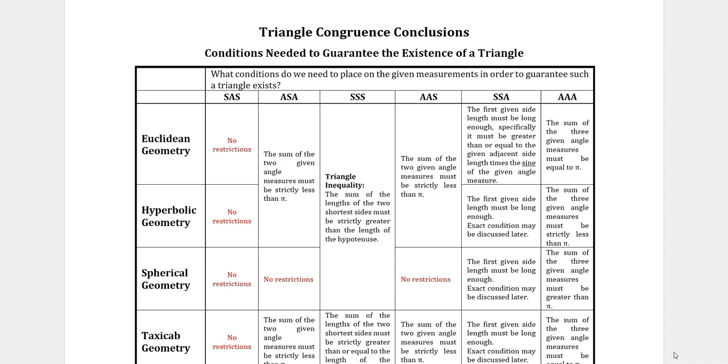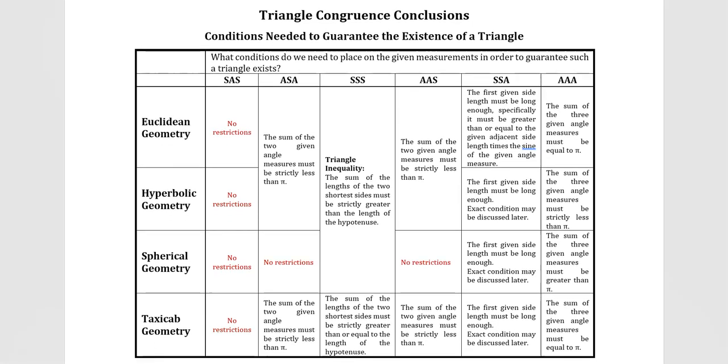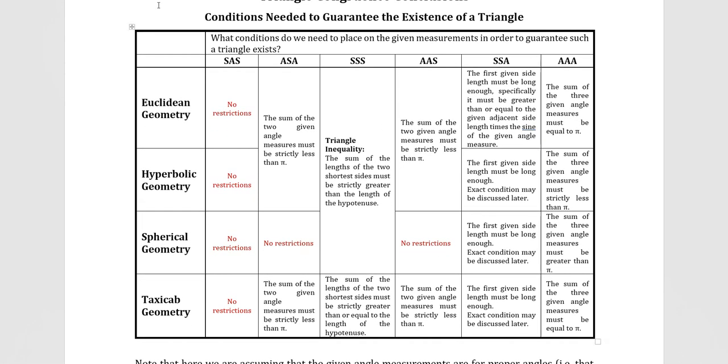So our first question is, what conditions are needed to guarantee that even a triangle exists of that type? And if you look in the side angle side condition, there are no restrictions whatsoever in any of the geometries. If you give me two side lengths and an angle measure, no matter which of these three geometries, I can make at least one triangle, at least one congruence class of triangles out of that, perhaps more, depending on the geometry.